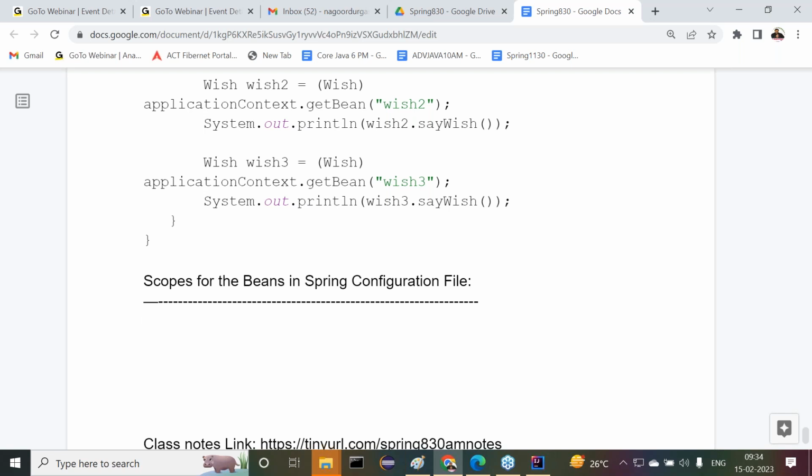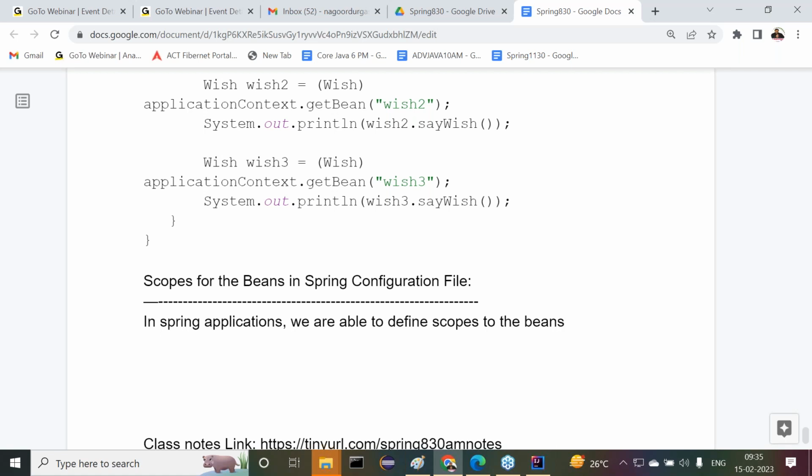What is this default scope now? Up to the present package. Right, sir. What is protected? Up to the package plus child classes in other packages. Then what is public now? Throughout our application. That's okay, fine. So this is exactly the meaning of scopes in normal Java J2SE programming. Similarly, in Spring applications, we are able to define scopes to the beans.